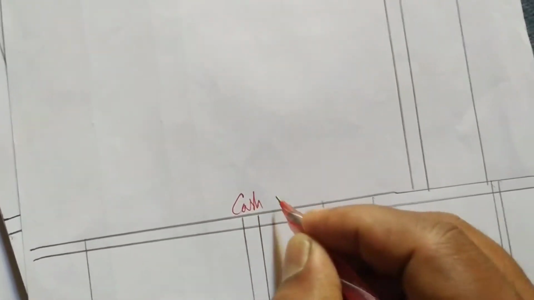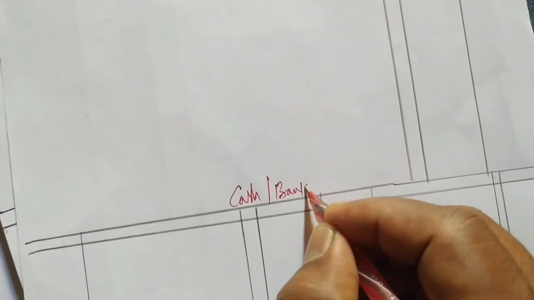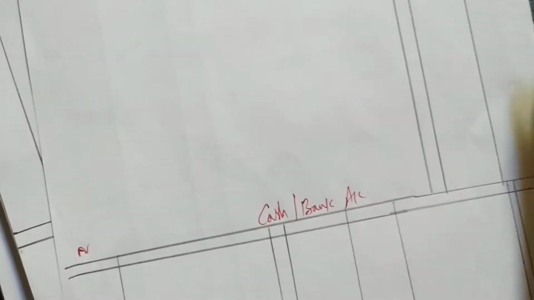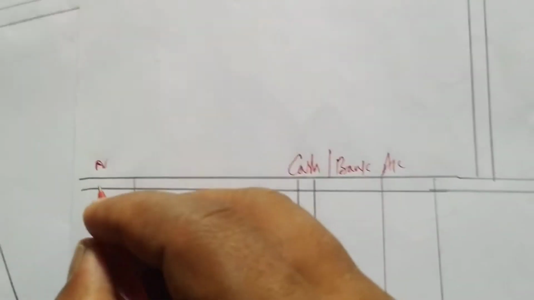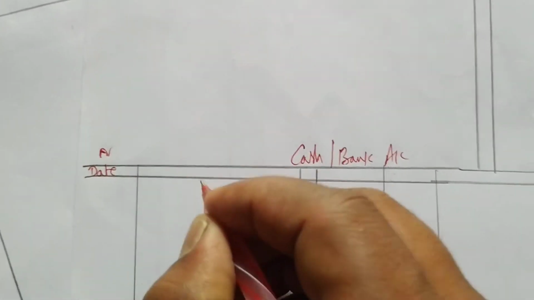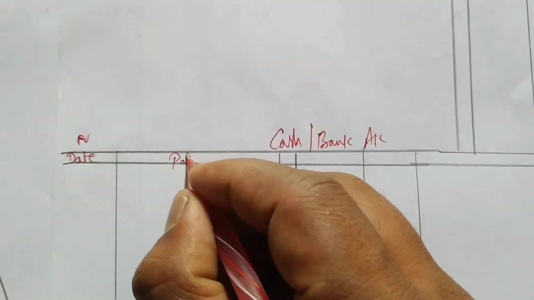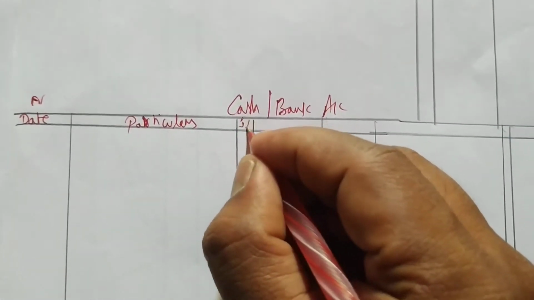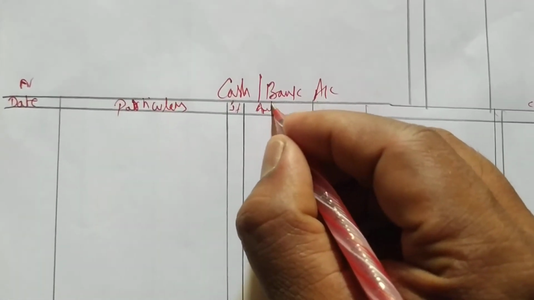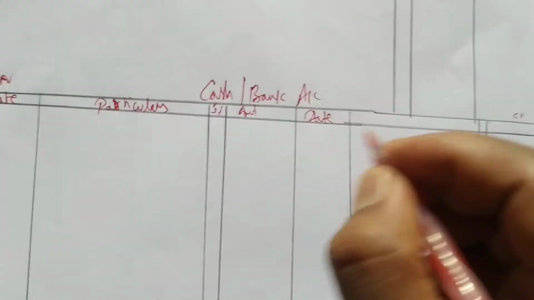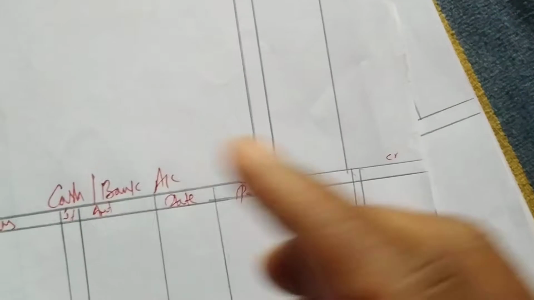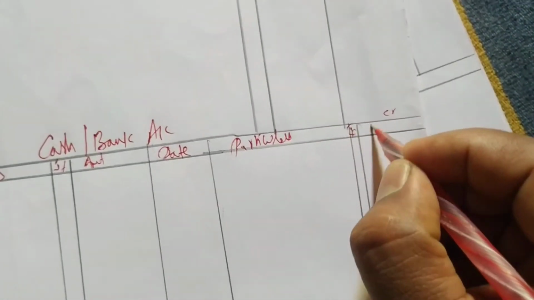I am preparing the bank account. Let me complete the format, headings and all. Date, particulars, JF general folio, then amount, date, particulars, general folio, amount.